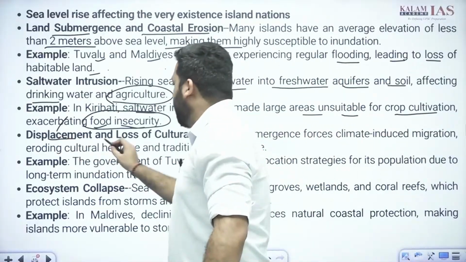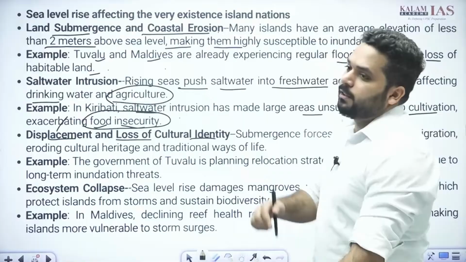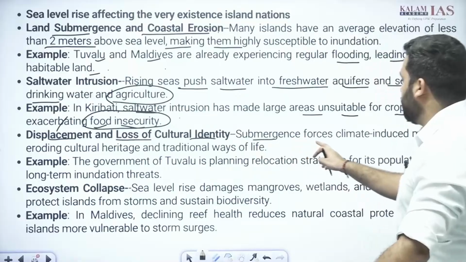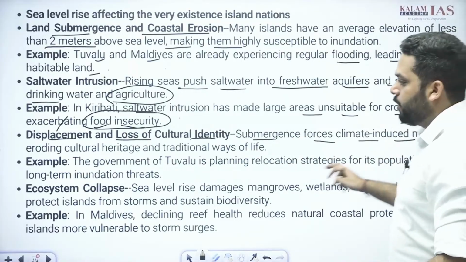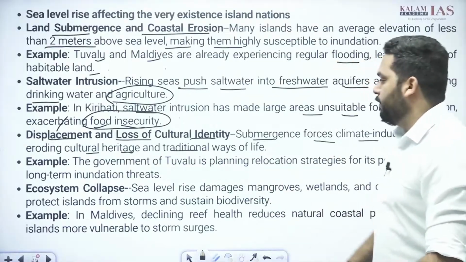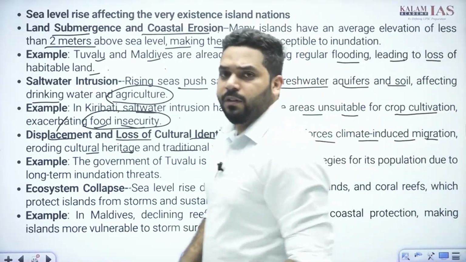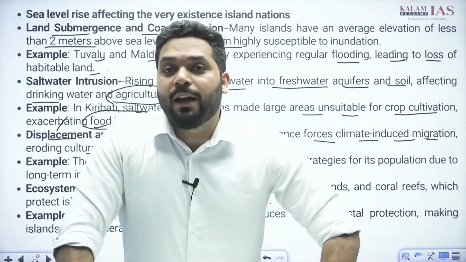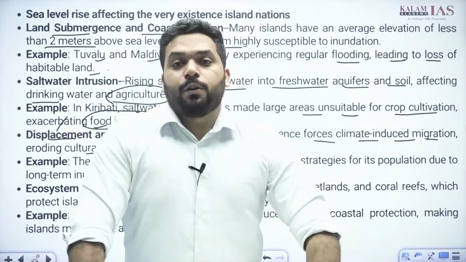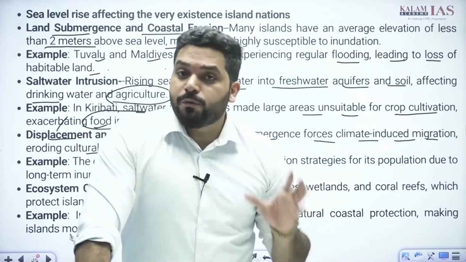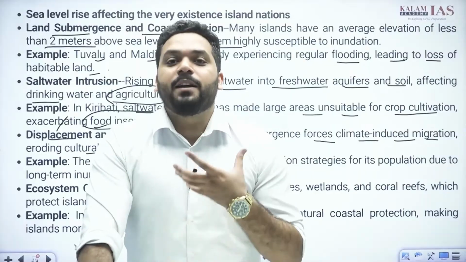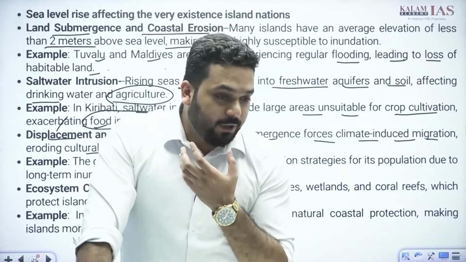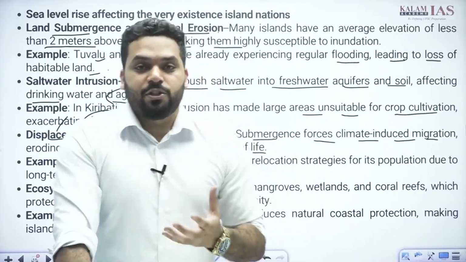Third, displacement and loss of cultural identity. When forced migration happens, there is going to be loss of culture. Submergence forces climate induced migration, eroding cultural heritage and traditional ways of life. Obviously, the tribes of island nations have their unique identity, language, cultural traits and habits. If they face forced migration from there, it is going to impact their cultural identity and erode their cultural heritage.